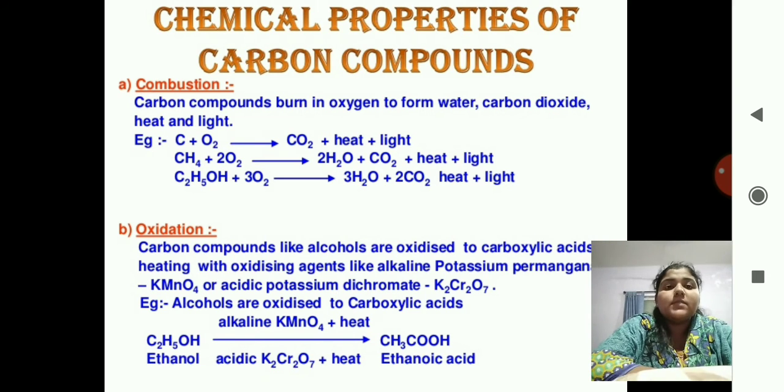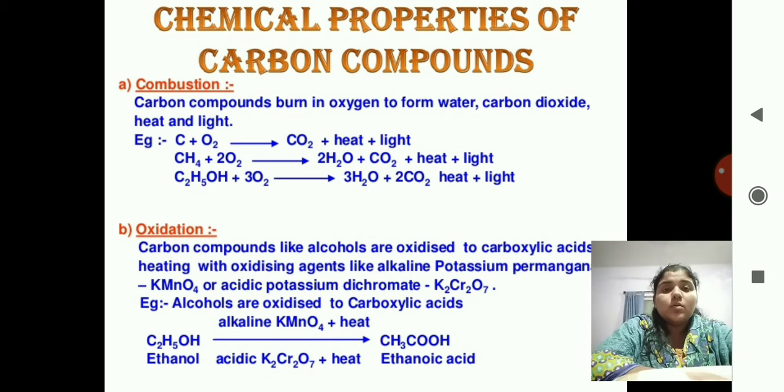It combines with oxygen to form again water, carbon dioxide, heat plus light. So the general reaction you have to remember is carbon gets combined with oxygen, and it compulsorily gives carbon dioxide, heat plus light, and in some cases it also gives water as a byproduct.